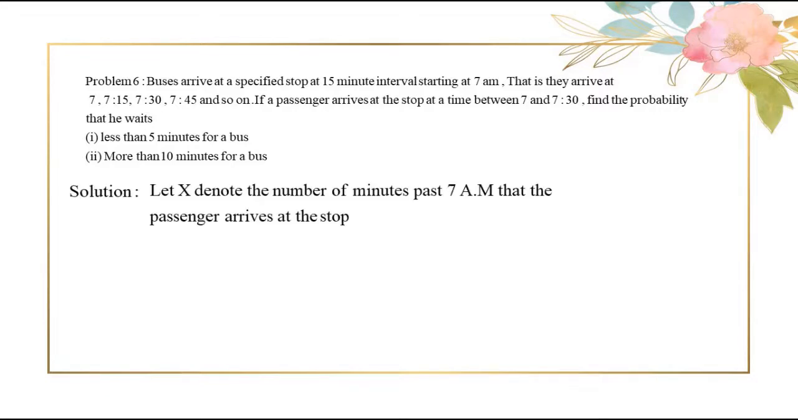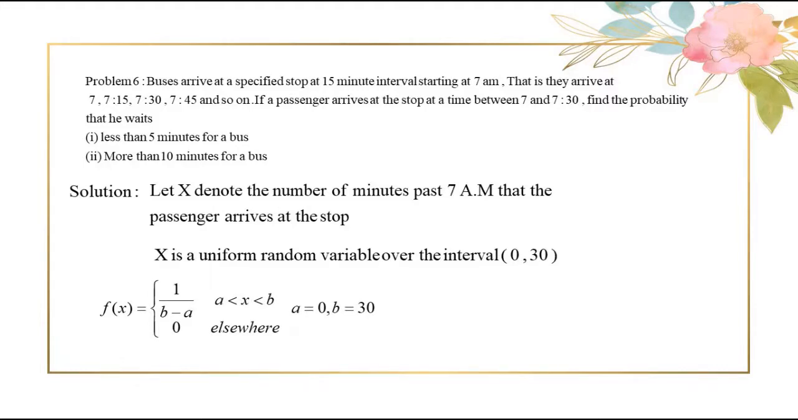Now let us take x as the number of minutes past 7 am that the passenger arrives at the stop. Since he arrives between 7 and 7:30, x will follow a uniform distribution within the interval 0 and 30 minutes. Why am I saying it is a uniform distribution? Because you know that all the buses arrive with constant probability, with a 15 minutes duration, each bus arrives. Therefore, it is a uniform distribution. Now, this is our function f of x, where a is 0 minutes and b is 30 minutes. Upon substituting, you get f of x here.